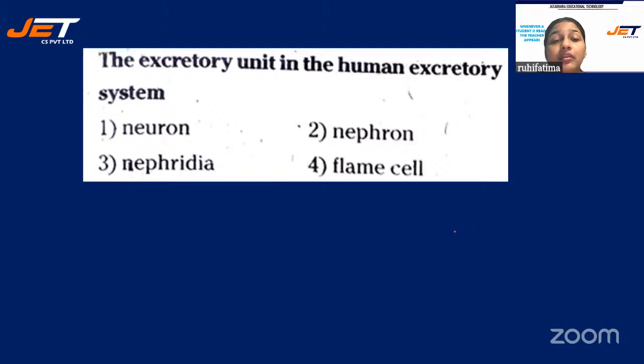First question. The excretory unit in the human excretory system. Your options are number 1, neuron, number 2, nephron, number 3, nephridia, number 4, flame cells. Come on, students. I'll reveal the answers very fast. Make sure you are answering correctly. The correct answer for this question is option 2, nephron. Those who have opted for option 2 are right.